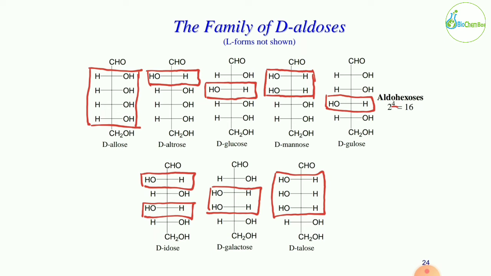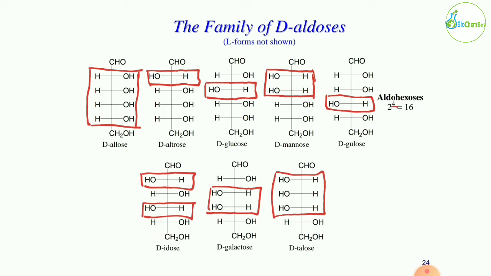Okay, we have to learn all the structures by heart, right? We have to remember all the names, all the structures, the number of chiral carbons present, etc. Okay, so in allose, all the hydroxyl groups are on the right side. Next, in altrose, the second hydroxyl group is on the left side. Okay, in the third molecule, glucose, the third hydroxyl group is on the left side.